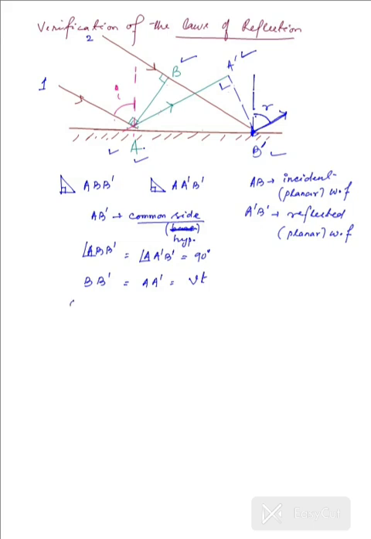So from the side angle side axiom, these two triangles are congruent. So the triangles ABB dash and AA dash B dash are congruent. And from congruency, what we can see is that the corresponding parts of congruent triangles are equal. And therefore, this angle I, that is the angle of incidence, will be equal to this angle of reflection.